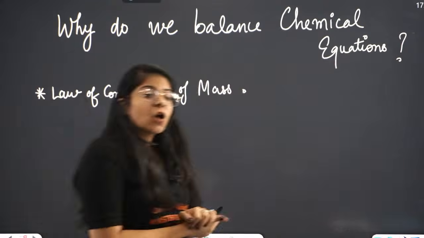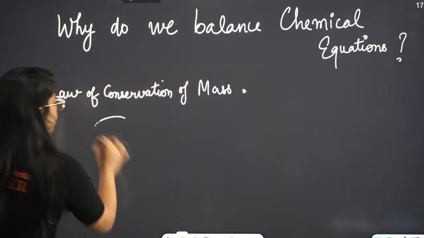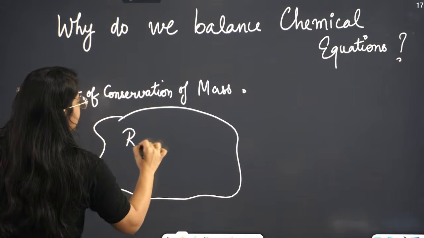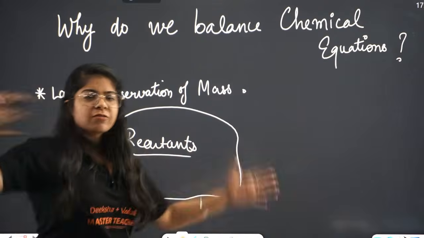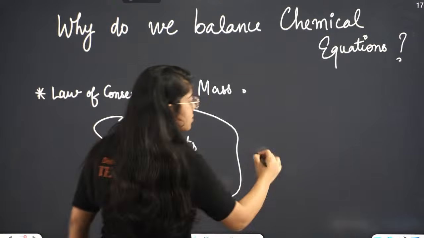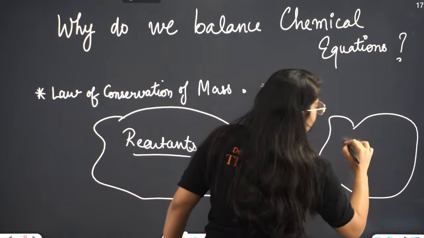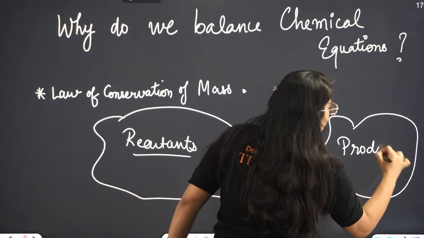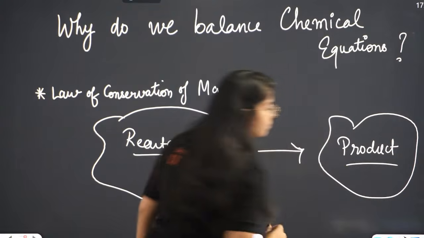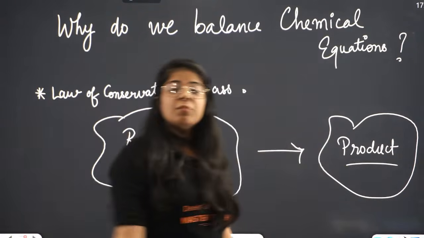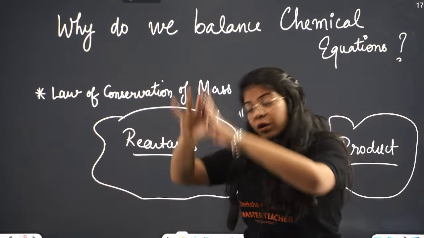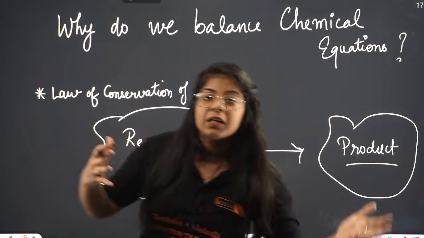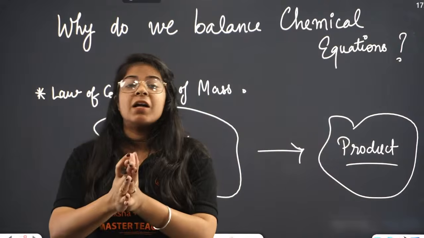Correct? Now, the reactants, there are so many reactants, right? Let's say with chai as well, we have so many ingredients and we just get a small chai. Now, that is our product. Where do you think the rest of the thing goes? We filter it out. Sometimes it evaporates, the water evaporates. So all of that heat, the steam, the filter, everything combined is a chemical reaction.